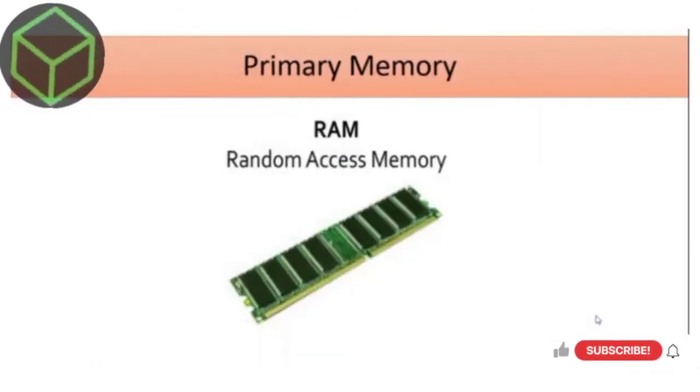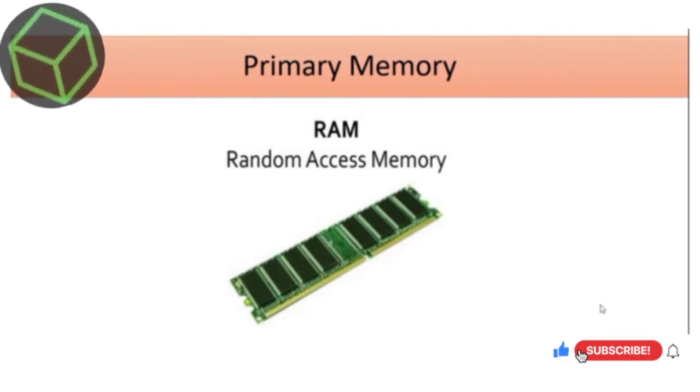Now first let's talk about primary memory. It is also known as internal or main memory of the computer. Data in this memory is stored in the form of bits. So that part of the computer, that is the CPU, can directly read from and write on the memory. This can be of two types, RAM and ROM.